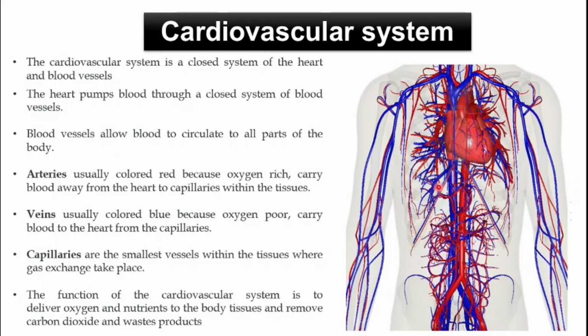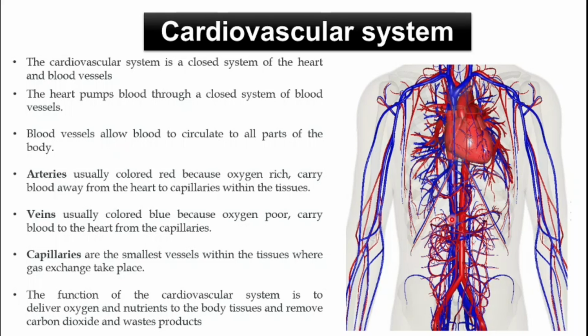So therefore we call the cardiovascular system a closed system of the heart and the blood vessels, because the blood flow from the heart to these blood vessels is continuous, and the same blood is flowing in these blood vessels and the heart again and again, and it is not leaking out from these blood vessels. So this is known as the closed system.